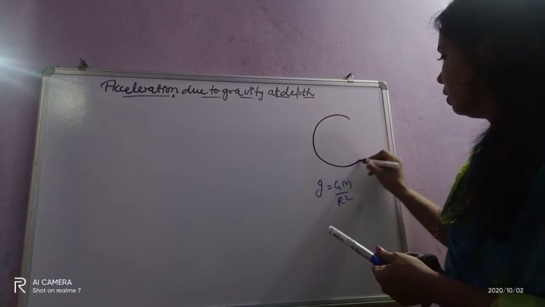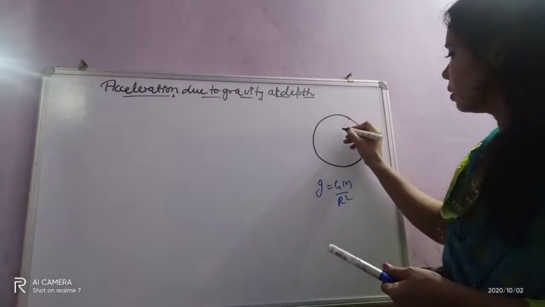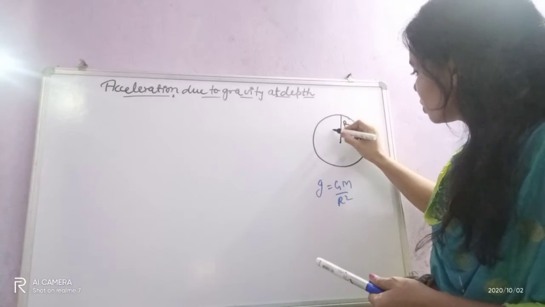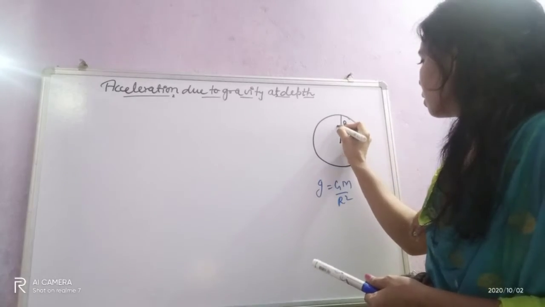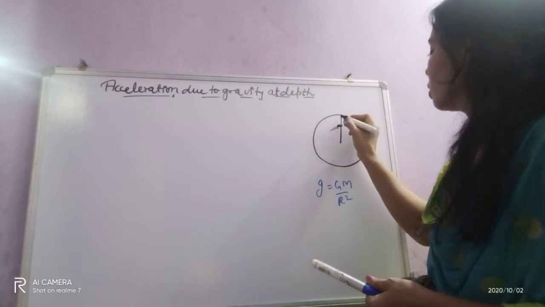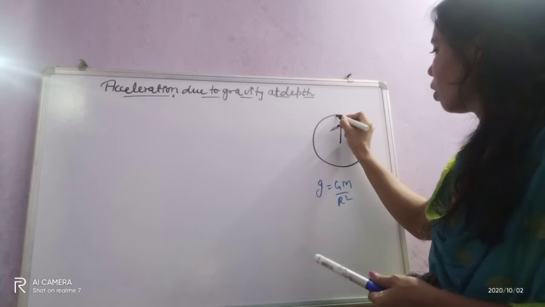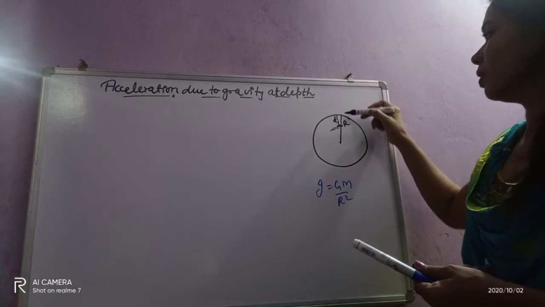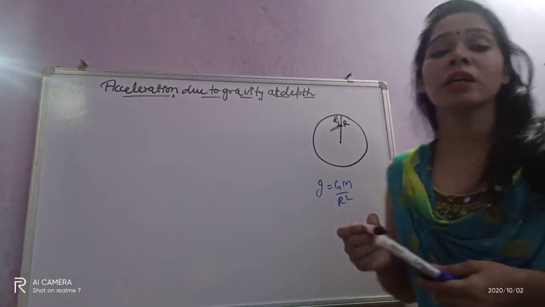Suppose this is Earth, this distance is the radius, and the object is at depth d from the surface of Earth.